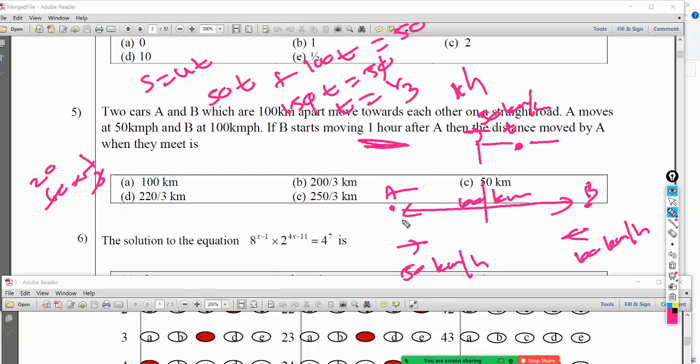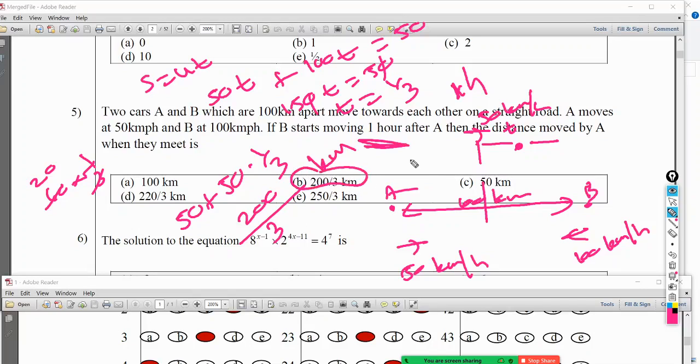So therefore total distance traveled by A is 50 plus 50 into t, and we have now found t is 1/3. Right, you can see divided by 3 everywhere. So if I take 3 as the common denominator, 50 into 3 plus 50 is 4 times 50. 4 times 50 is 200 divided by 3 kilometers, because we are working with kilometers and hours. The answer is 200 divided by 3.